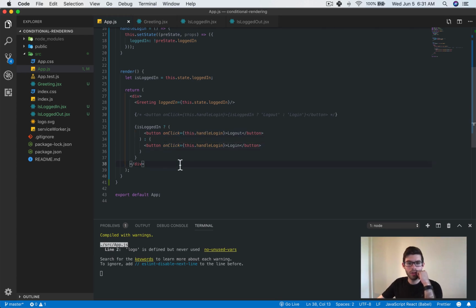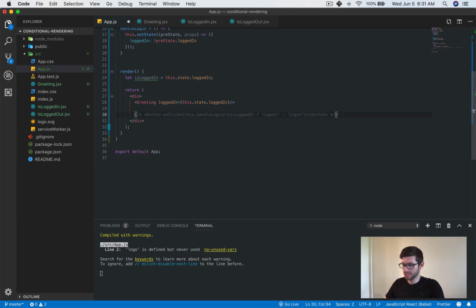Now, while this is totally cool, you can 100% do this. It is important to note that this is a longer way of doing things. In fact, one might argue that if these expressions were to get big enough, it might actually just be easier to use an if statement, in case that was the way you wanted to go. I'm going to delete this because although it is perfectly valid, I don't like that. If I can, I want to stick to something really small like this here. But either way, it's up to you. Both are valid. Whichever is easier to use is what you should probably go with.